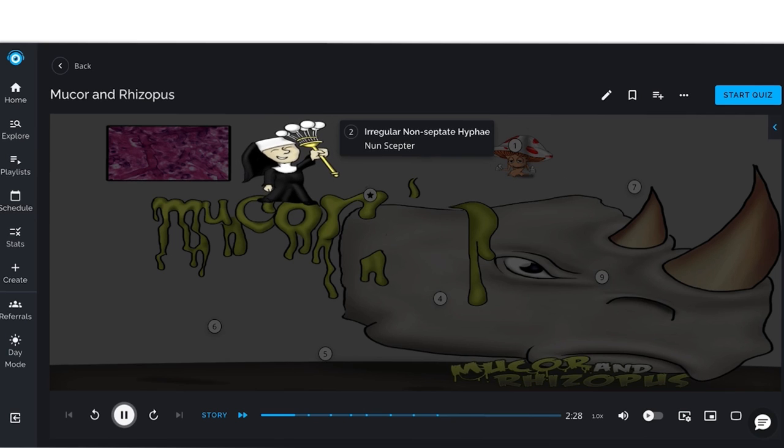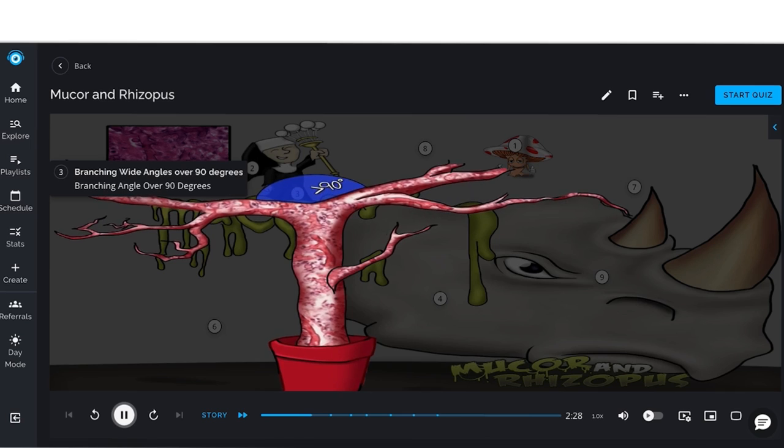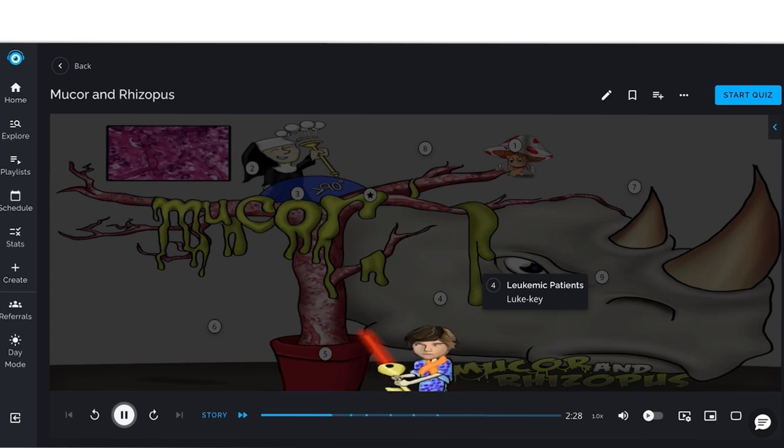It is important to distinguish these from other fungi by both visualizing irregular non-septate hyphae on microscopy, demonstrated by the nonseptate hyphae, as well as seeing branching at wide angles over 90 degrees, shown by the branching angle over 90 degrees, which helps distinguish these organisms from Aspergillus, which branches at acute angles. Those who are most at risk for this infection are leukemic patients, as the white blood cell defense against these fungi is lacking in this population.